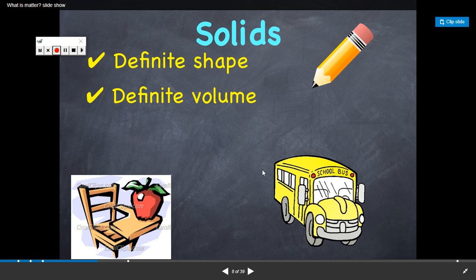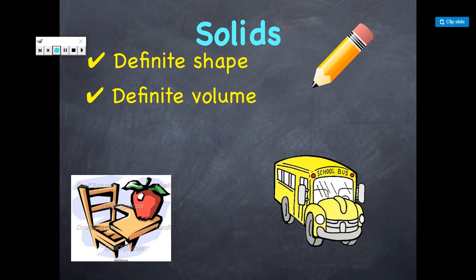And of course, this bus has the same definite shape wherever you put it, the same as the apple, the chair, the desk. So the first thing: solids have definite shape and definite volume.